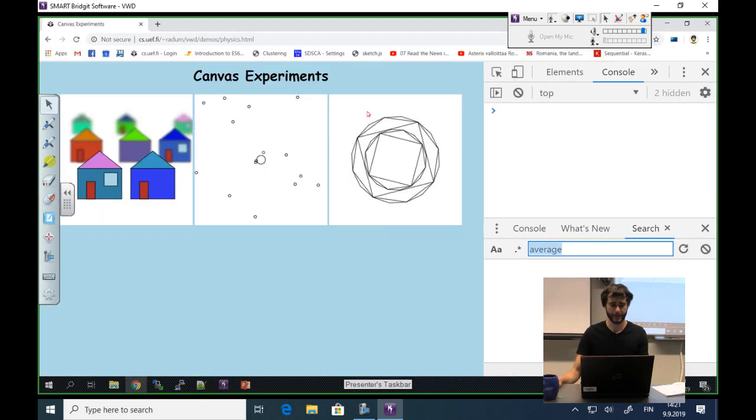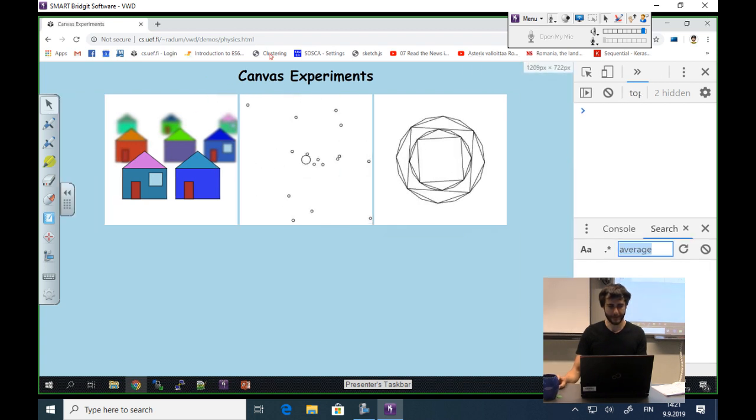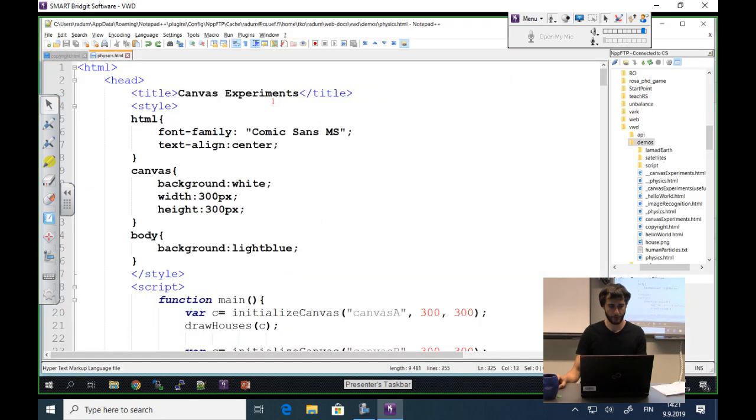So today we're going to start with the same code from last time, but I'm going to remove quite many of the functions from there because we're going to start something new. We're going to talk about something new, but I will keep the functions that are still going to be useful for today. So I copied the project under this physics.html demo, and so far it's the same.